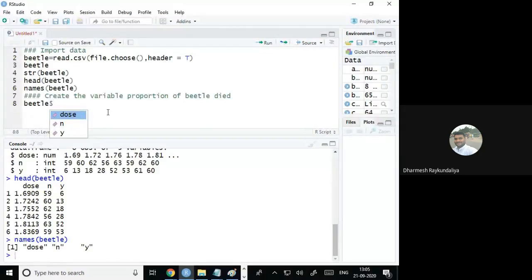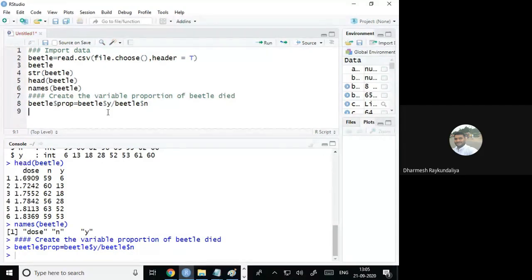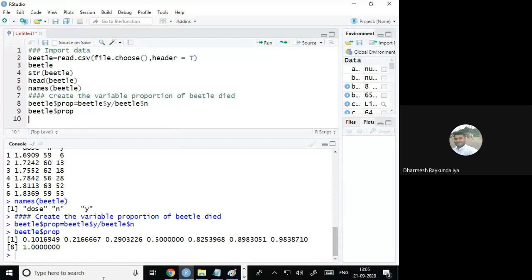Then I wish to create the variable proportion. Just apply the dollar, write proportion. Then what I require is the number of beetles died. So beetle$y divided by, I wish to see how many beetles received a specific dose. And I'm giving beetle dollar. It is asking what you are looking for, dose, n or y. So I am looking for n. Just run it and try to see what is the proportion. So you can get the proportion values.